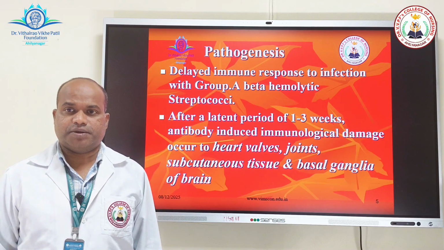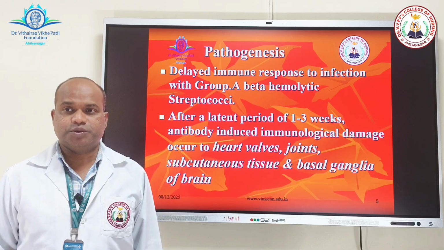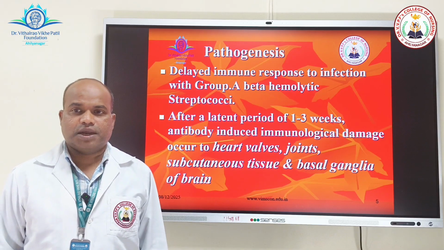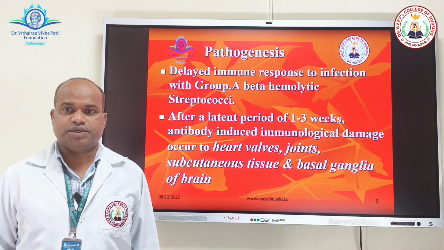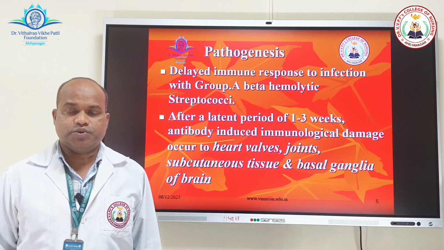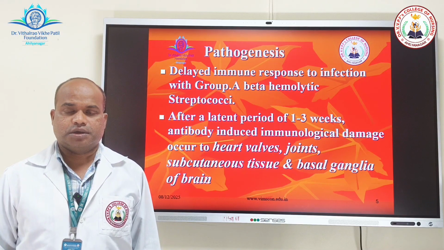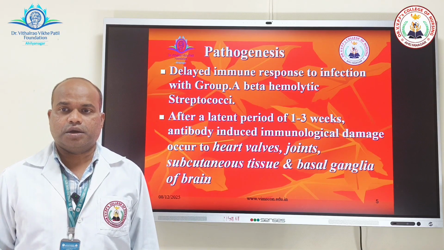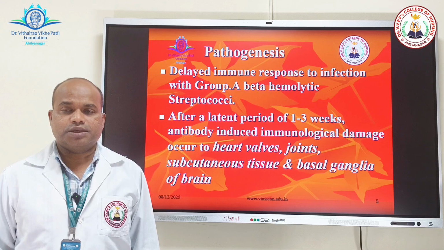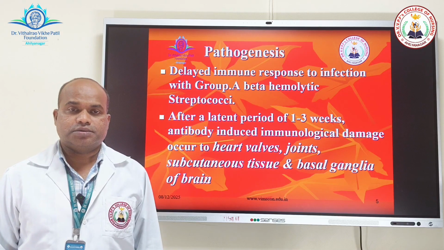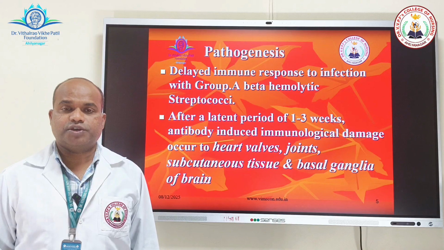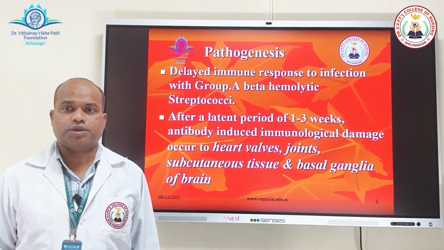Pathogenesis of acute rheumatic fever. Now, this is a delayed immune response to infection with group A beta hemolytic streptococci. After a latent period of 1 to 3 weeks, the antibody-induced immunological damage occurs to heart valves, joints, subcutaneous tissue, and basal ganglion of brain. Now, by this we understood that this is an autoimmune process which is taking place here because of the infection of group A beta hemolytic streptococci.